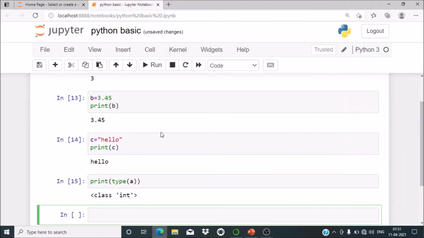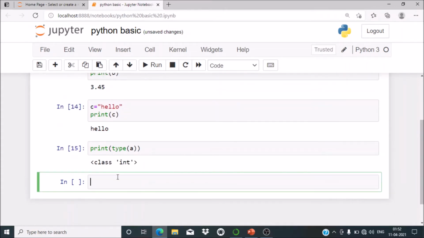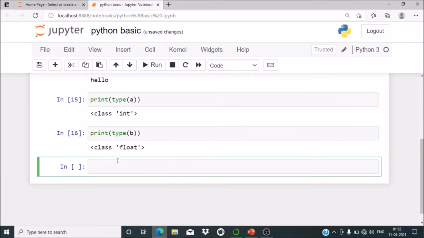Now I have given the value 3.44 to B. So I want to check what is the type of B. So I will write print of type of B. So I can run it. So it is giving class float. Now I will check for C also, print type of C. So it will be given as class string.